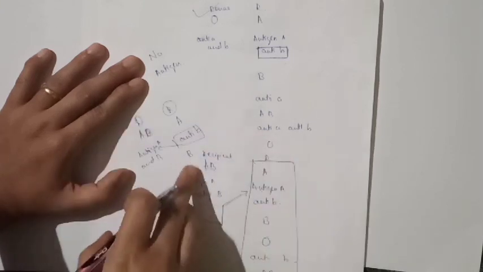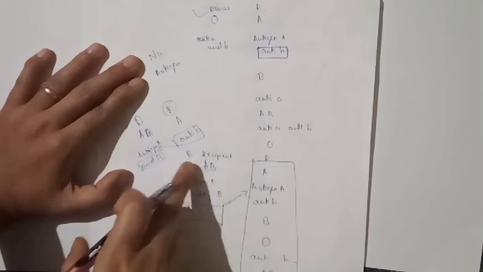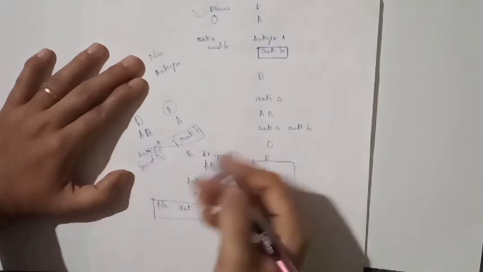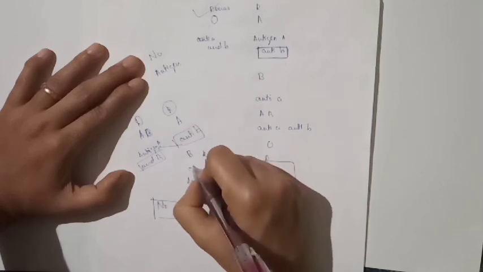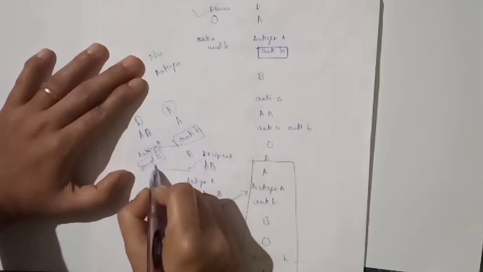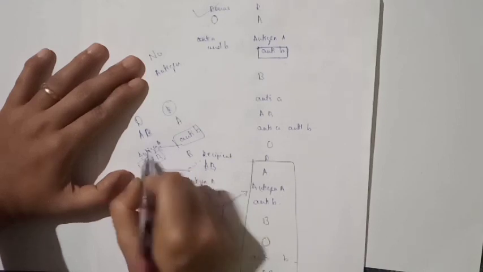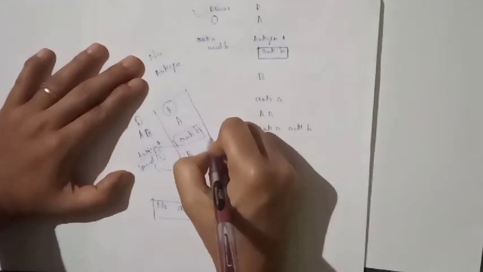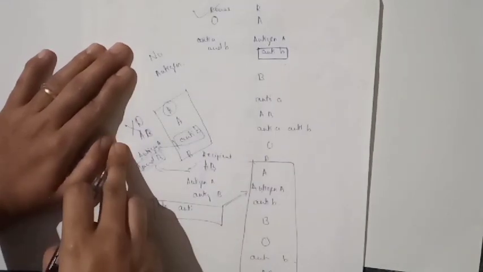Same thing for B: it detects antigen A and agglutination takes place. Suppose O: antibody A and B are present, which detect antigen A and B, and agglutination takes place. Therefore, AB is a universal recipient, not a donor.